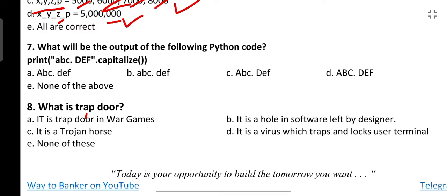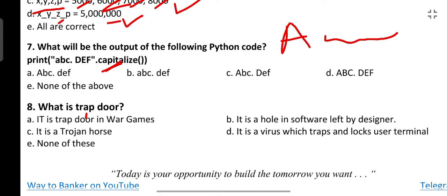Next question is again from Python. What will be the output of the following Python code? Print, the string given is abc.def, capitalize. What does this capitalize function do? This capitalize function will convert the first letter in a string to a capital letter, and whatever letters are present after that will be converted to small letters.